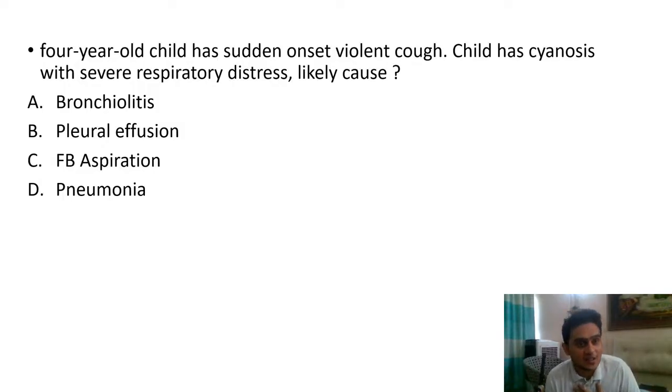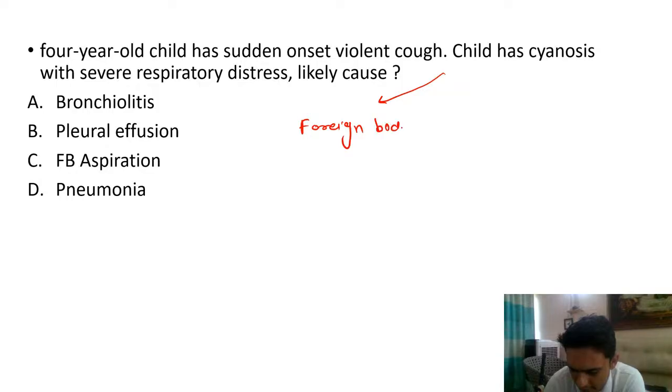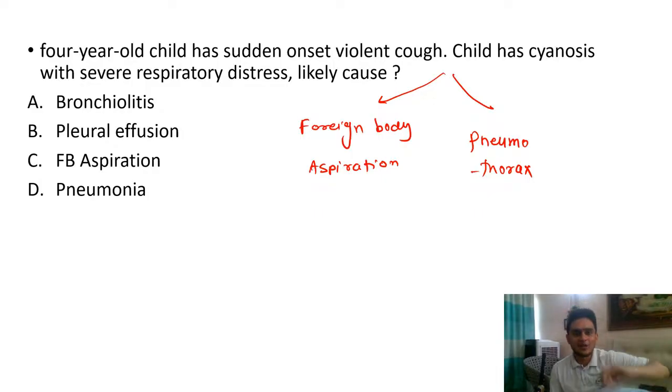And now the child has cyanosis, meaning that something has happened that has created a lot of problem, and severe respiratory distress. So what is the likely cause? There are only two things that can cause this. One is foreign body aspiration, and the second is pneumothorax. So spontaneous pneumothorax or foreign body aspiration, these are the only two things that can cause cyanosis and severe respiratory distress in a child.